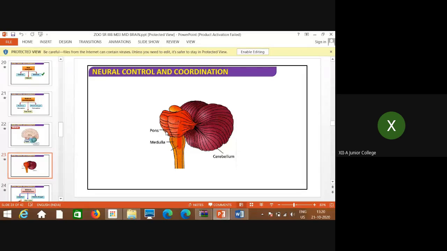This is the pons, and this is the medulla oblongata. The entire structure is called medulla oblongata. Medulla is the superior or front or initiating part.